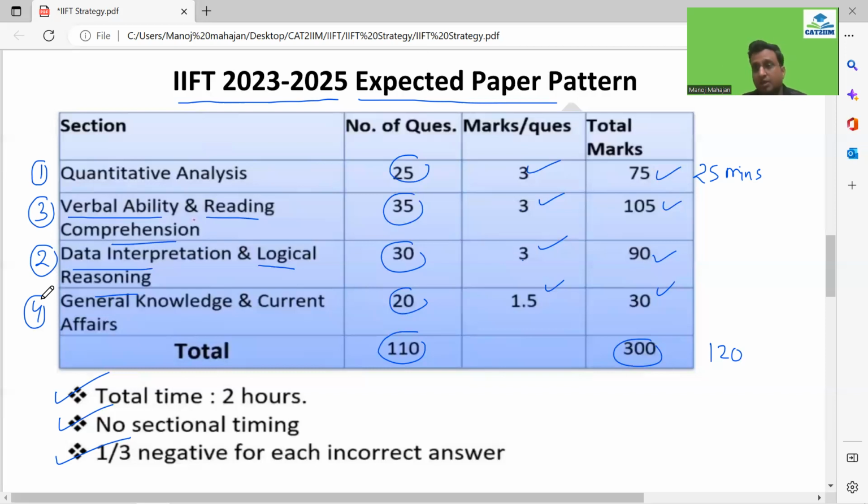So if your GK is not that good, it's a very weak area, just keep it towards the end. I'll tell you what I mean by towards the end. And people who are good at the GK stuff can definitely start with this and maximize your score, right? So for me, it would have been at the last, if I look in terms of sections over here.